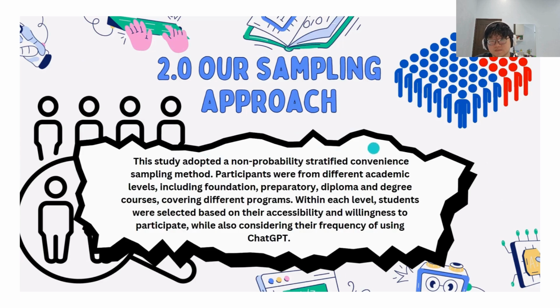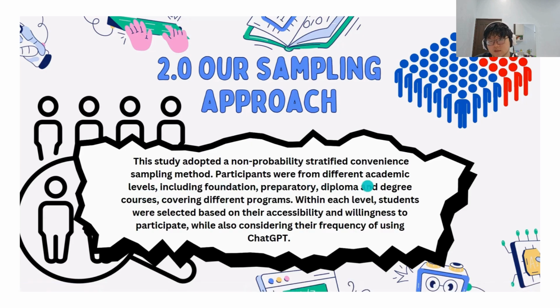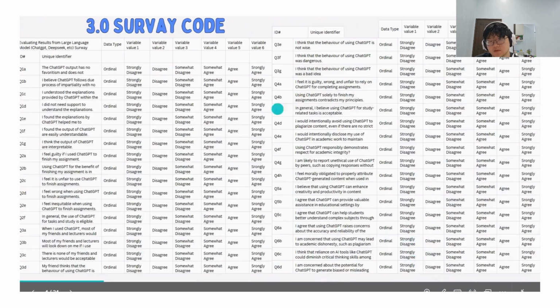This study adopted non-probability stratified convenience sampling method. Participants were from different academic levels, including foundation, preparatory, diploma, and degree courses, covering different programs. Within each level, students were selected based on their accessibility and willingness to participate, but also considering their frequency of using ChatGPT. So now we are looking at our survey code.